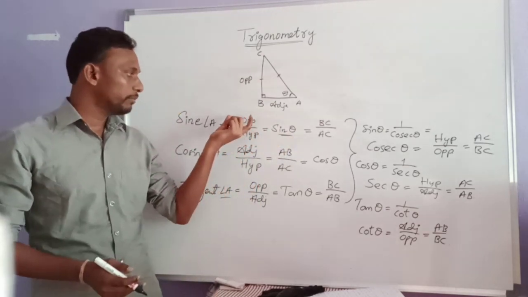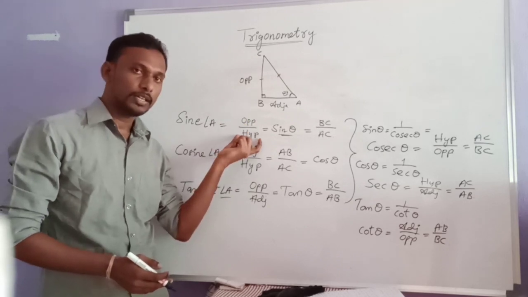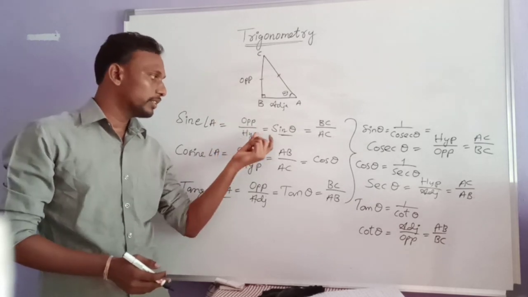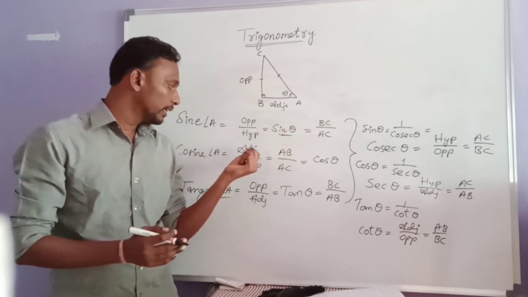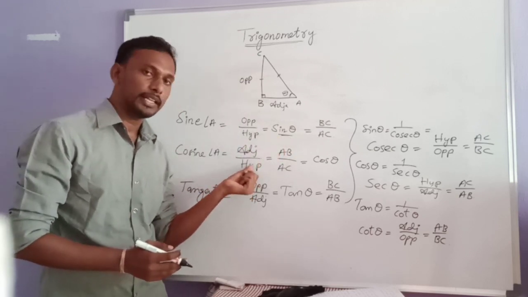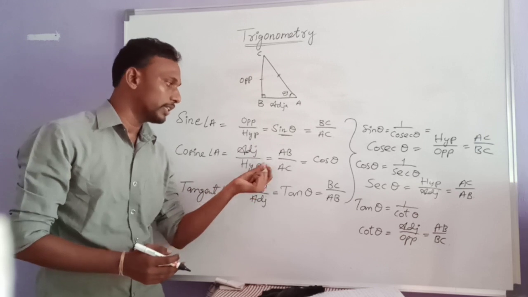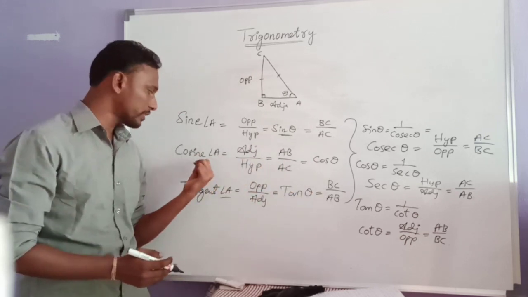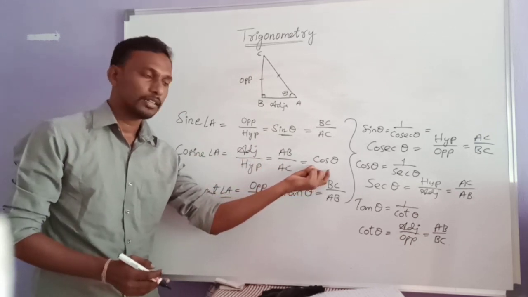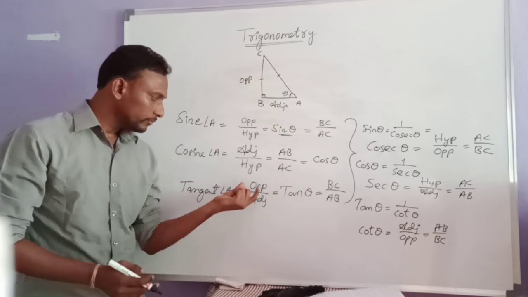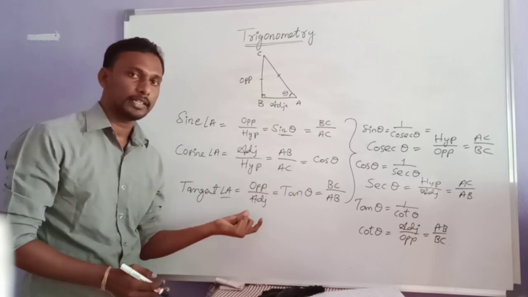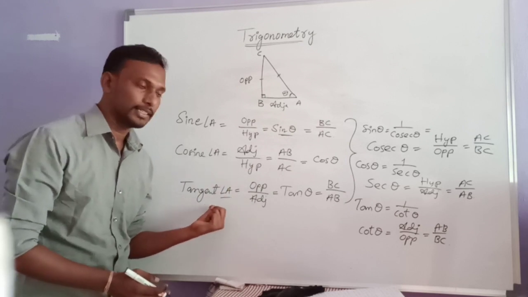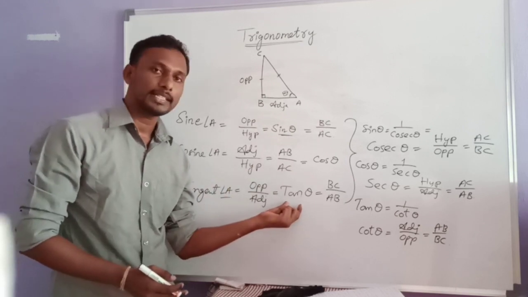Opposite by hypotenuse is just a name, sine. Adjacent to hypotenuse is cosine, which in short form we write as cos. And opposite to adjacent side is tangent, in short form tan theta.